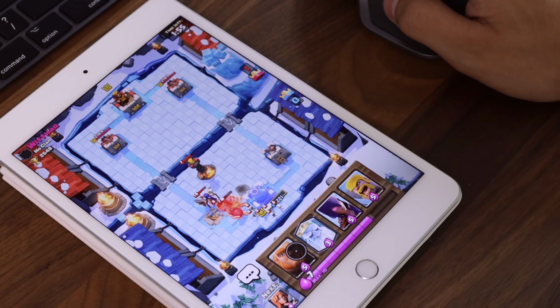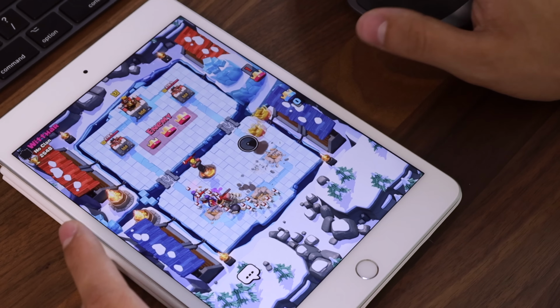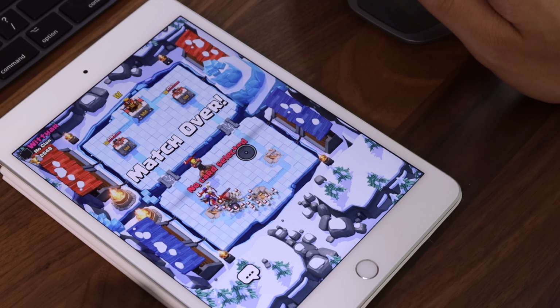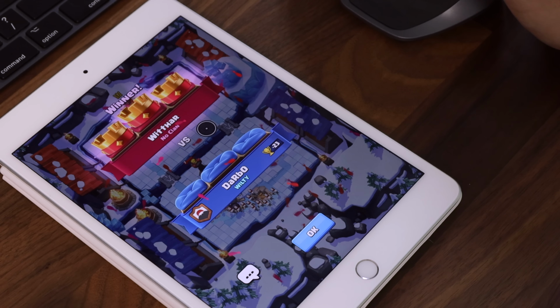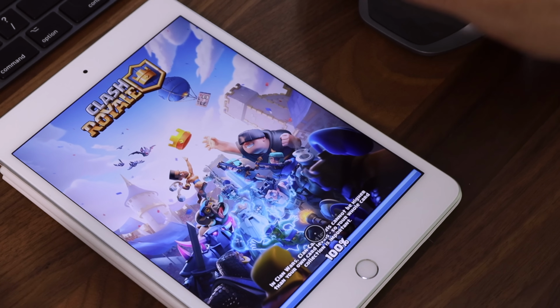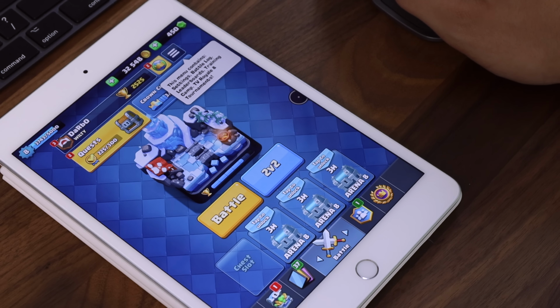But it is nice to see it in games like this, and I've lost. It's fine. It's nice to see it in games like this though, because it makes it much easier to play, and really cool to just set up and play some games with a mouse. And of course, you can connect the keyboard and use the keyboard like you always could. So that's cool as well.